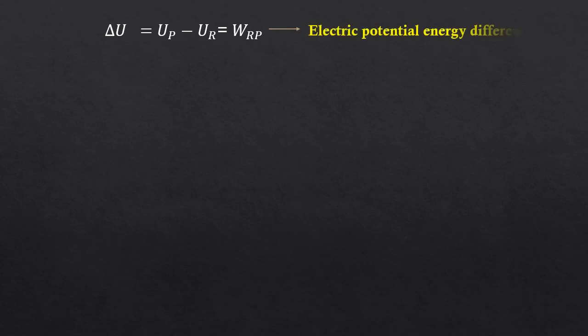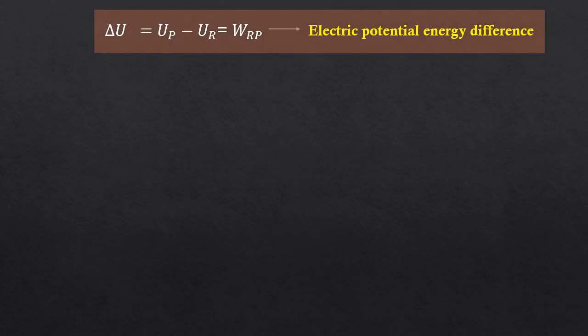Here we have defined four quantities: electric potential energy difference, electric potential energy, electric potential difference, and electric potential. So first one was electric potential energy difference, that is delta U. That is nothing but UP minus UR and is equal to WRP, or the work done to bring a charge from point R to point P is called electric potential energy difference.